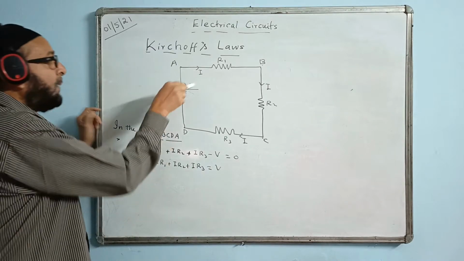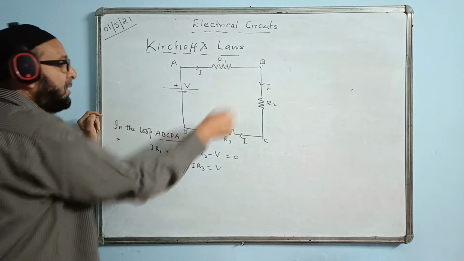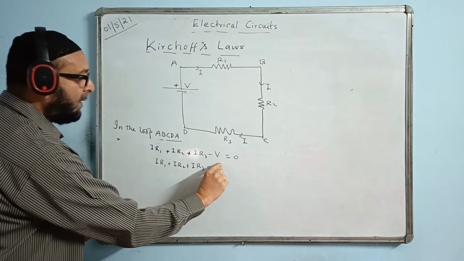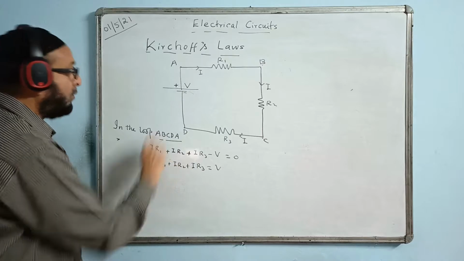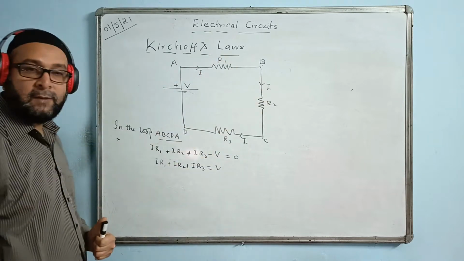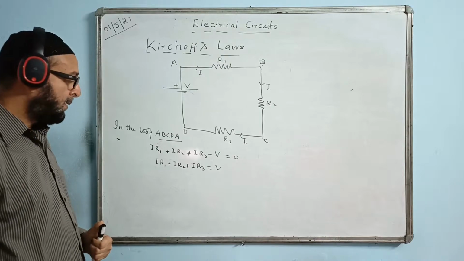So that means this is the supply. From here only we are dividing the voltages. That's why the total energy remains constant. Whatever energy we supply will be the same across. From there only we are distributing the energy here, here and here. That's why it follows the law of conservation of energy.